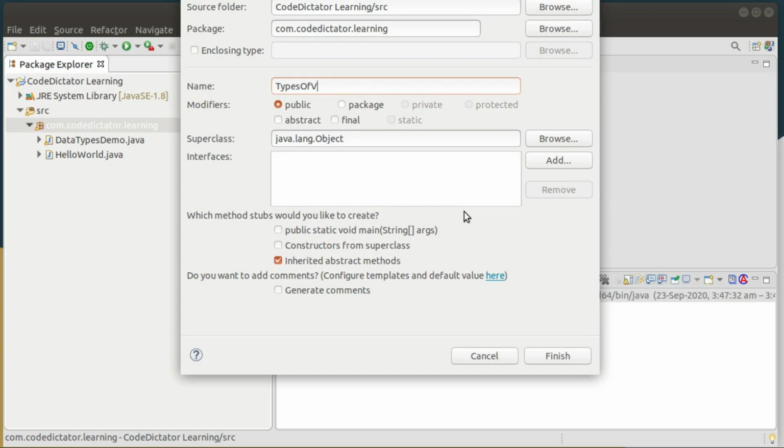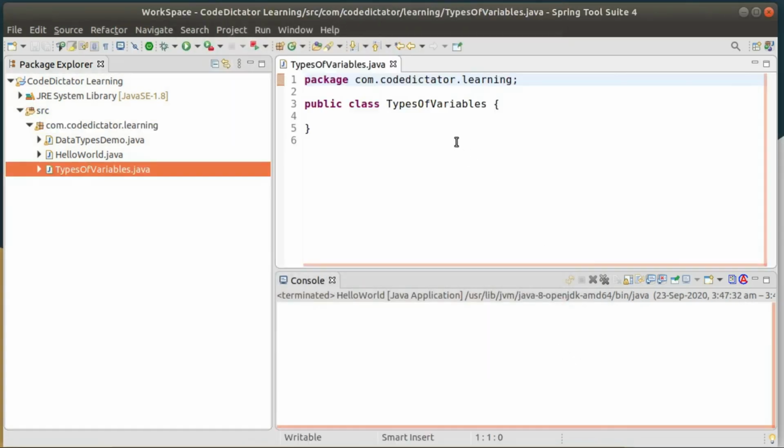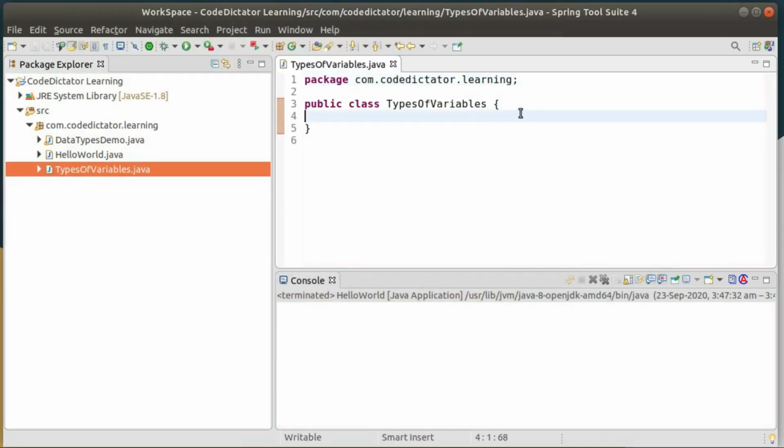Types of variable. Simply hit the finish button. It will create a class for me. So write down your main method signature: public static void main, and in the parenthesis, String type of arguments, args. Typo mistake. Okay.